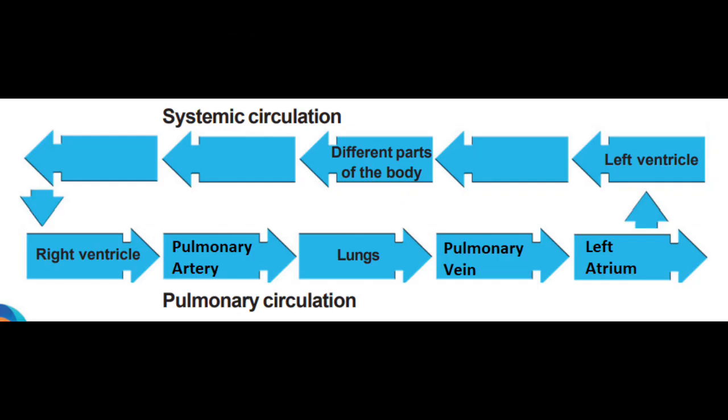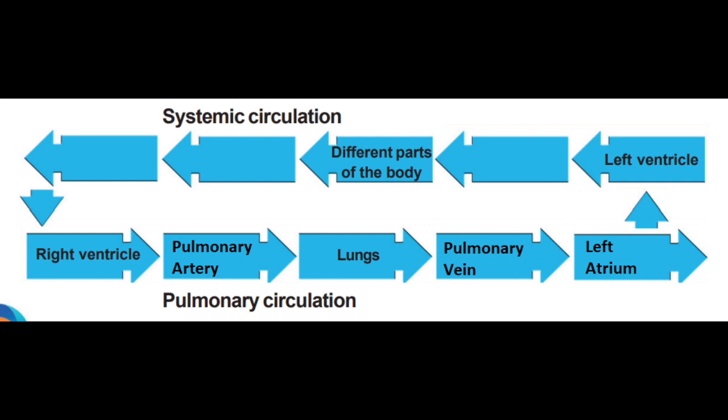You know that from different parts of the body the vena cava carries blood to the right atrium and from the right atrium blood flows to the right ventricle. When the tricuspid valve opens, the blood from the right atrium flows to the right ventricle.